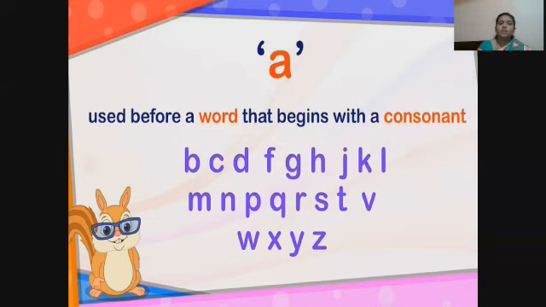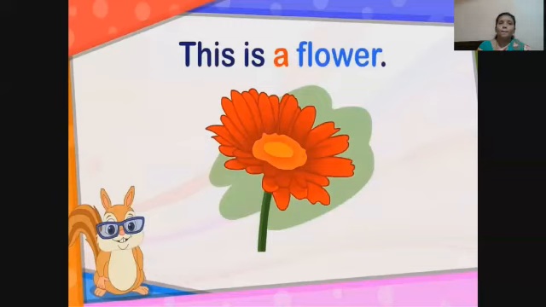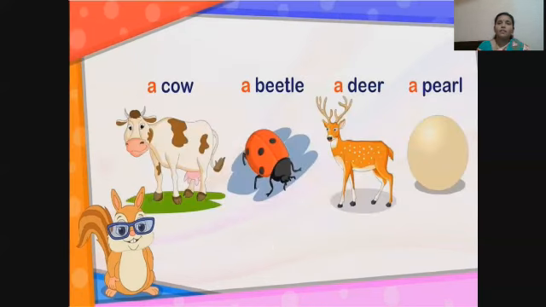For example, this is a flower. How many flowers are there? One flower. Single one, we use a, in consonant sounds. For example, a cow, a beetle, a deer, a pearl, etc.